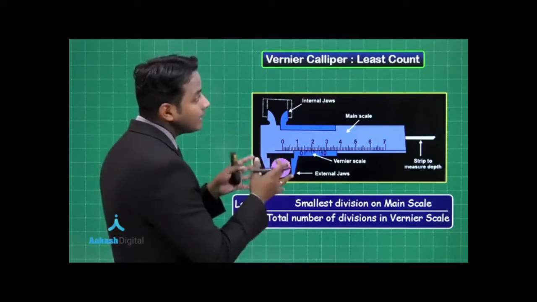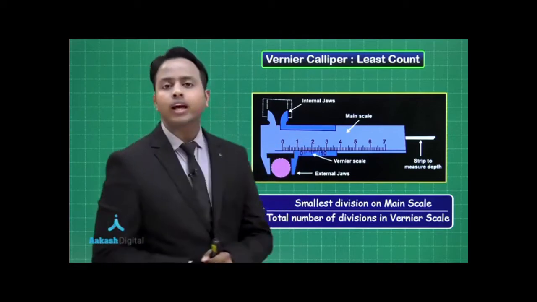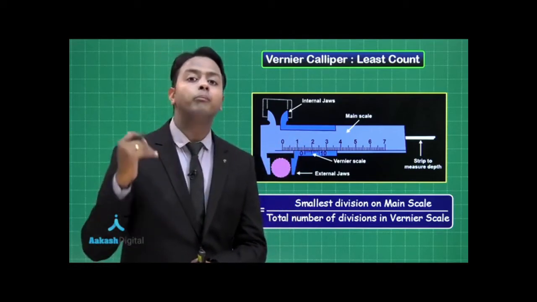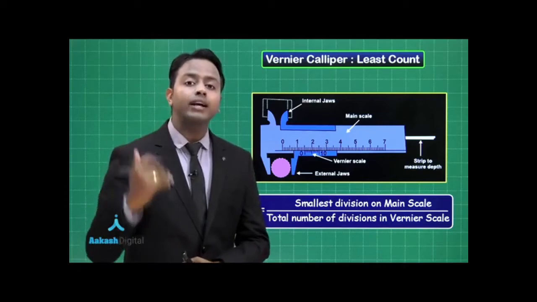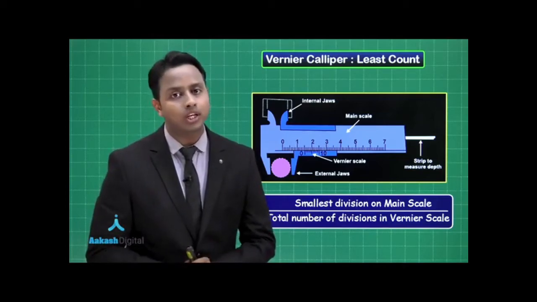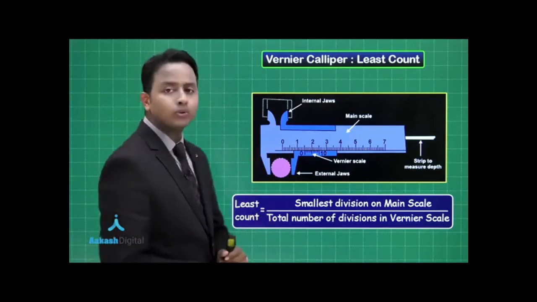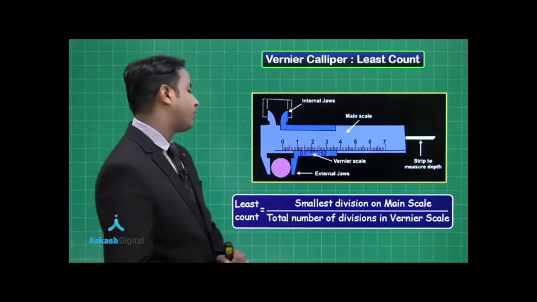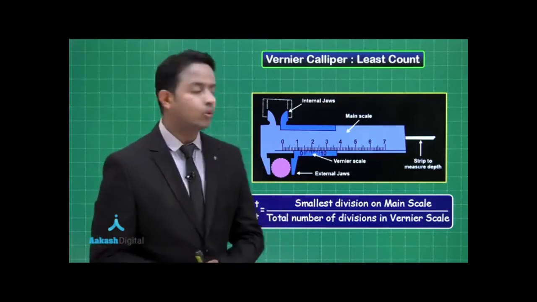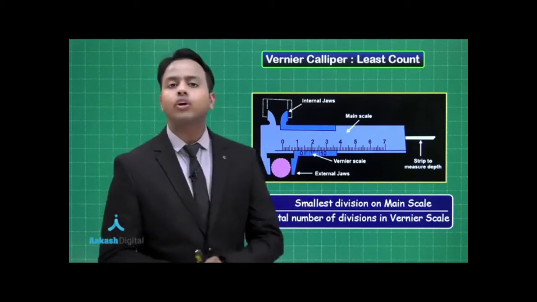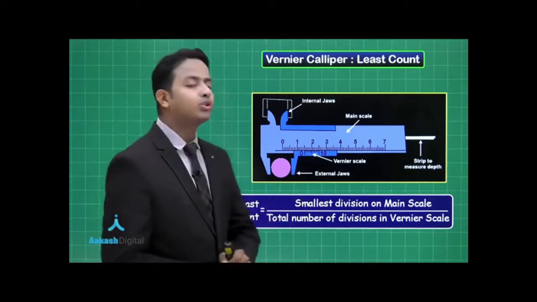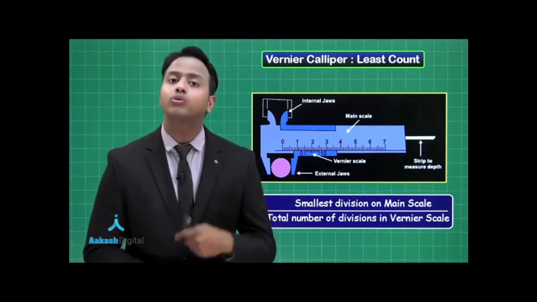Now, the least count of this particular vernier caliper is 1/10th of a millimeter. That is 1/10th of the least count of a general ruler. So how to proceed with that? Least count has a formula which says least count is equal to smallest division on the main scale divided by the total number of divisions on the vernier scale.